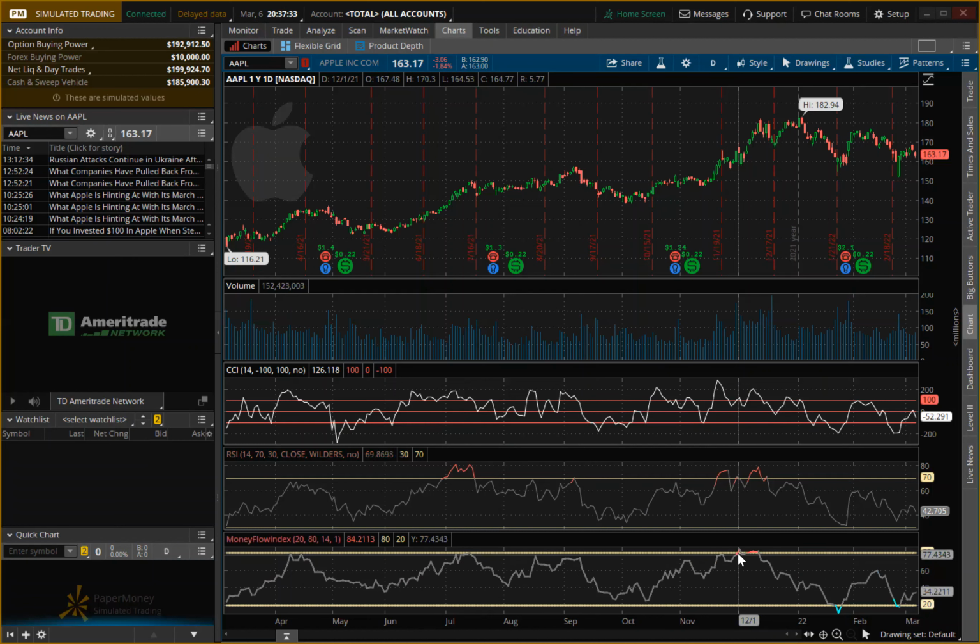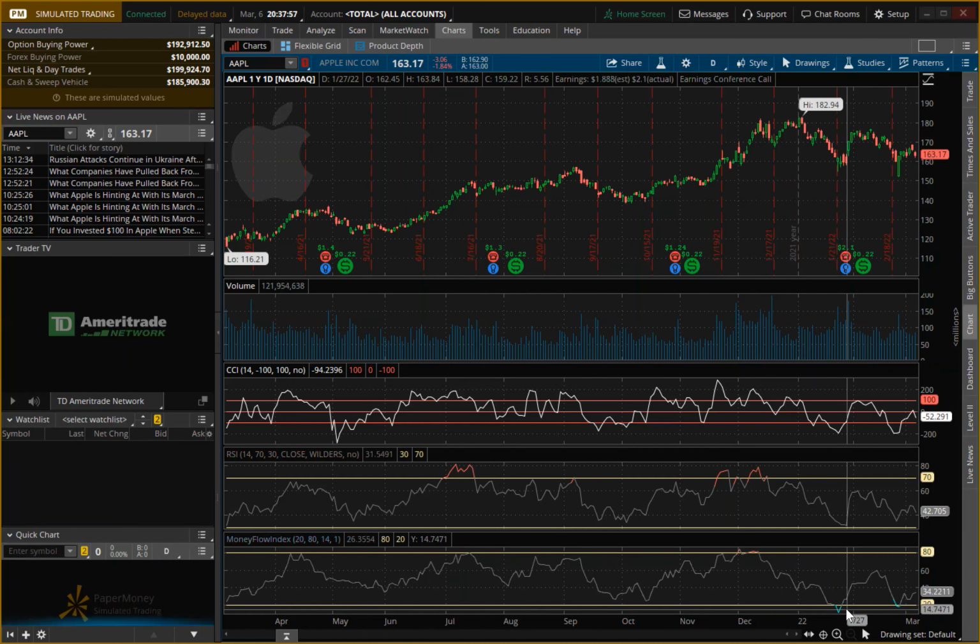It's only had a very short period of time where it was considered overbought, but it has been oversold in this time frame. You can see up in this top chart over here, and it had a good reversal. It went down and it went straight back up.